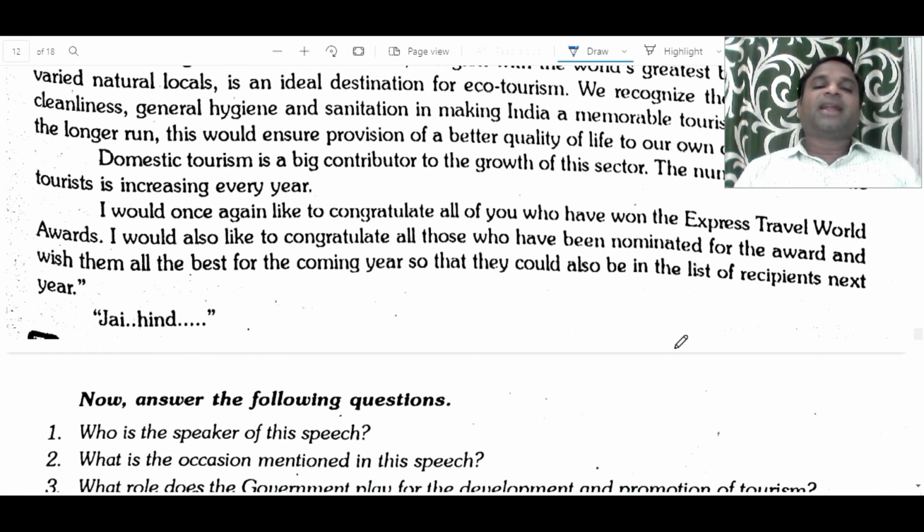I would once again like to congratulate all of you who have won the Express Travel World Awards. I would like also to congratulate all those who have been nominated for the award and wish them all the best for the coming year, so that they could also be in the list of recipients next year. Jai Hind.